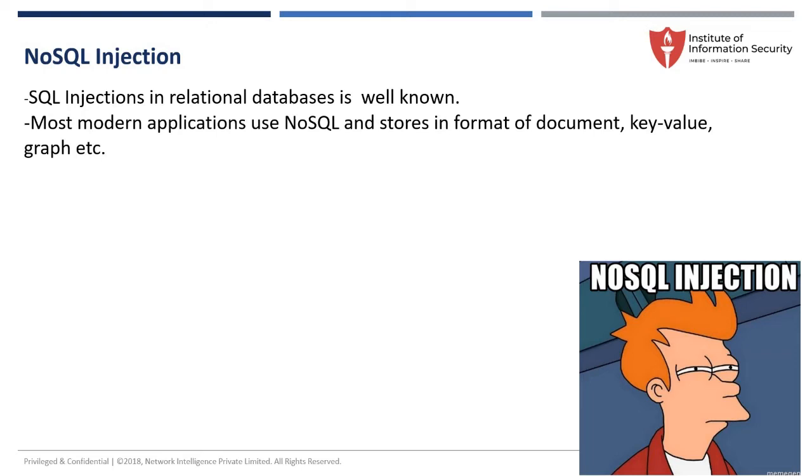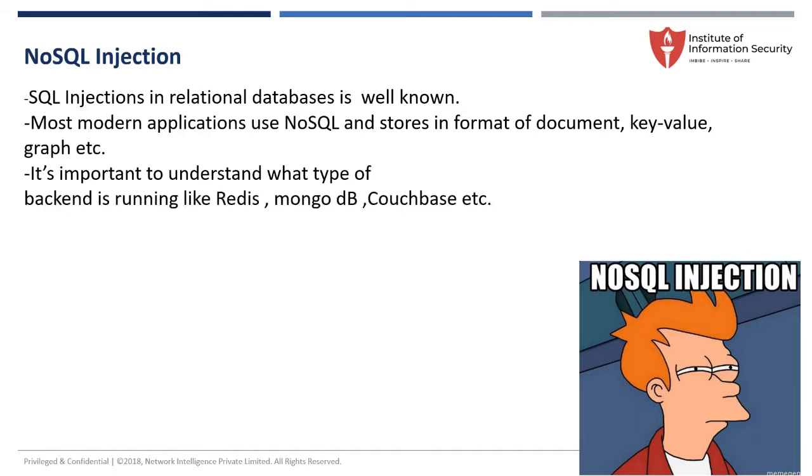Otherwise it will be very difficult. NoSQL injection means not every injection will be the same. Also, what type of backend is it: Redis, MongoDB, Couchbase, and how they communicate, either XML or JSON. Most of the time it is JSON. You need to take all these things into consideration.